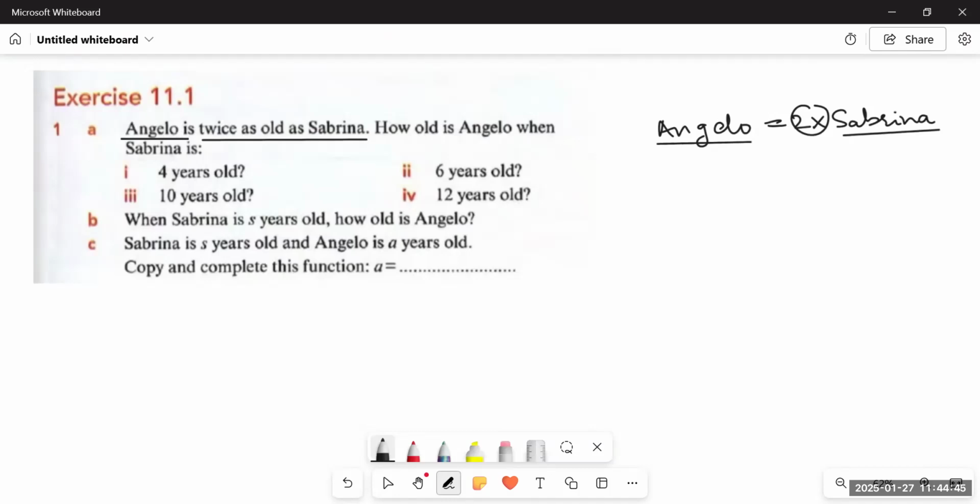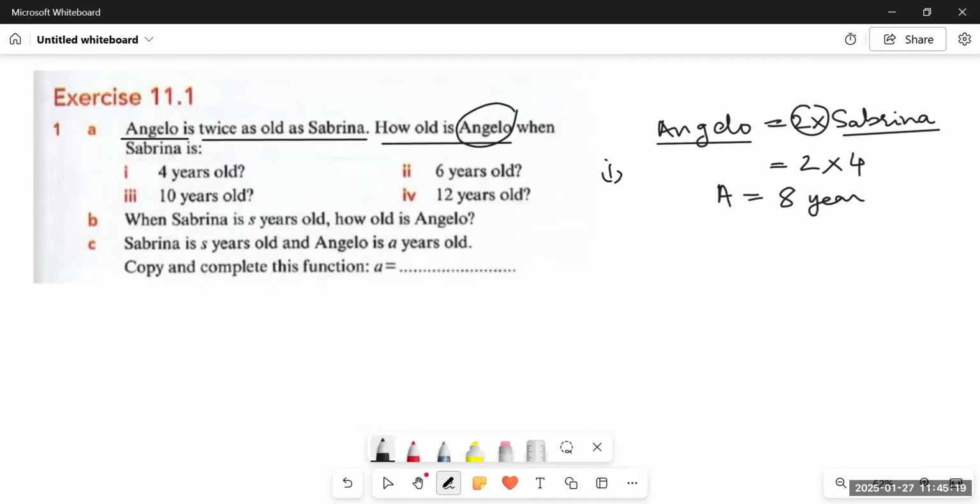Now they're saying how old is Angelo when Sabrina is 4 years old. Now they're telling you the age of Sabrina, and you have to find the age of Angelo. So we will simply make an expression and then substitute the values accordingly. If Sabrina is 4, we multiply 2 by 4 and get the age of Angelo, which is 8. If Sabrina is 4 years old, Angelo is 8 years old.